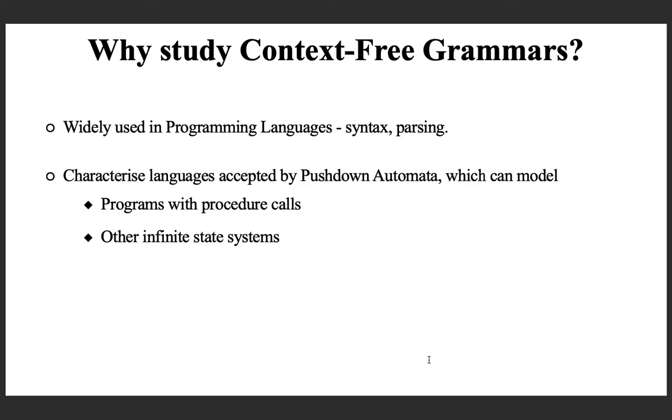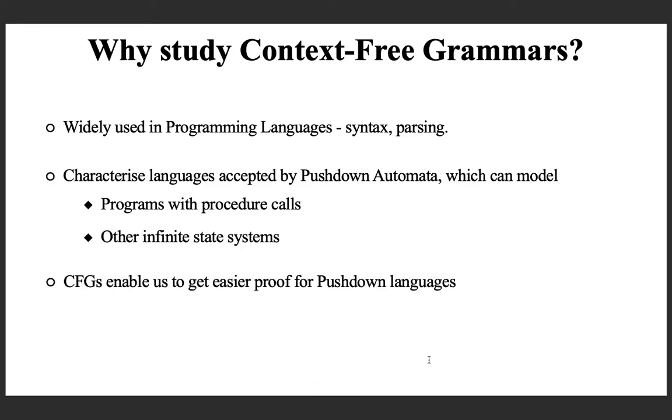And push-down automata can model programs with procedure calls, and they are also used in modeling various other infinite state systems.